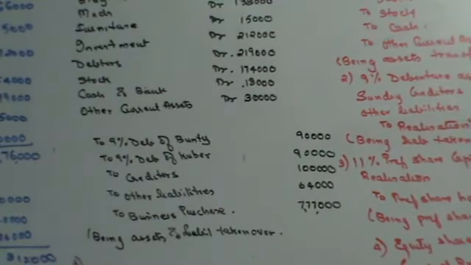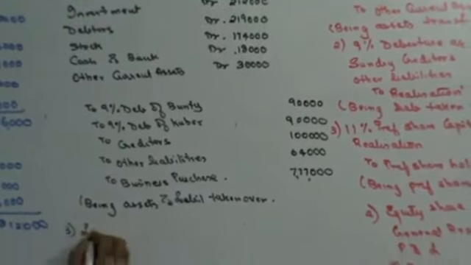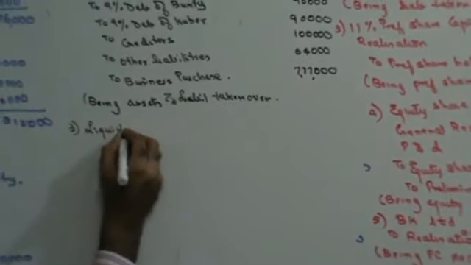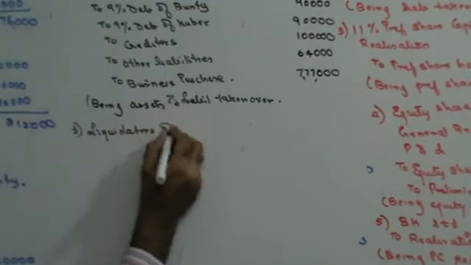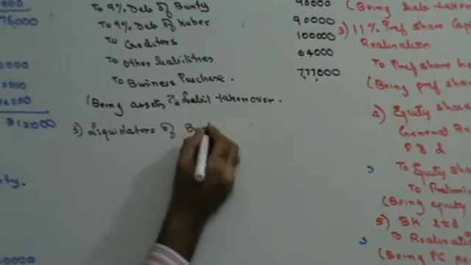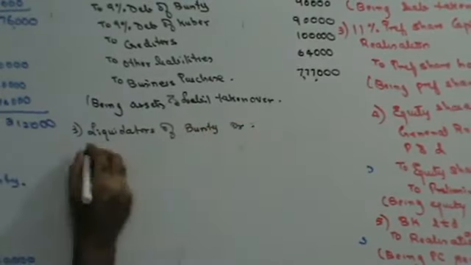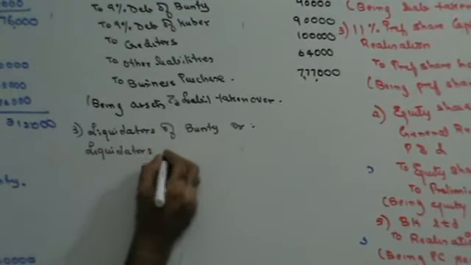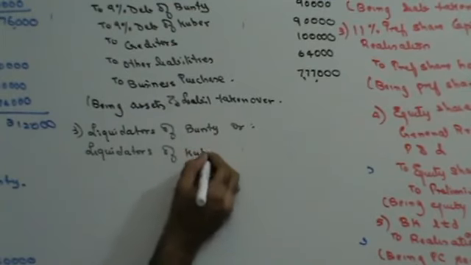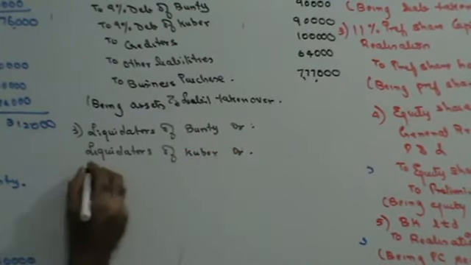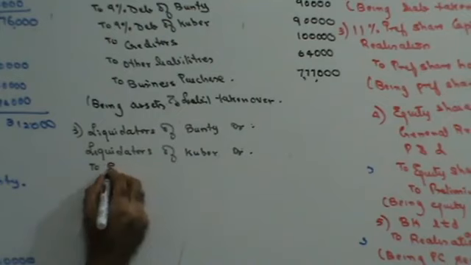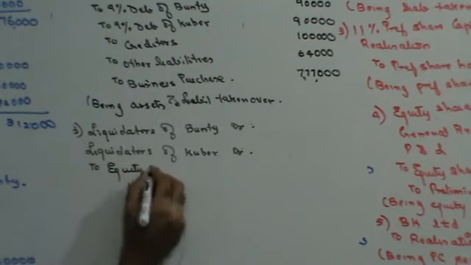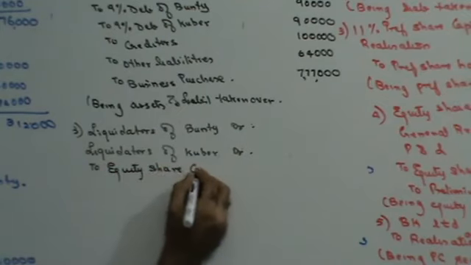Let's pay. Right? So this is going to be liquidators of Bunty Limited debit, liquidators of Kuber Limited debit. To what all are you giving them? You are giving them equity shares, to equity share capital.